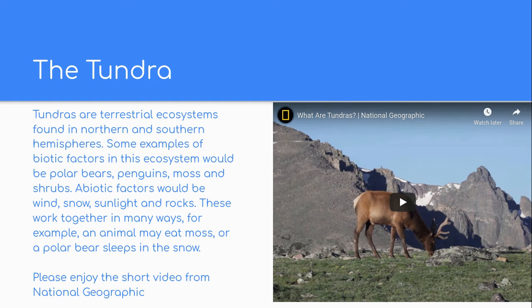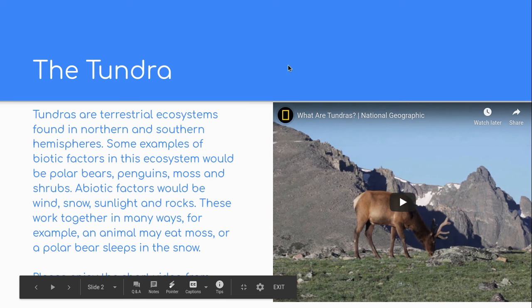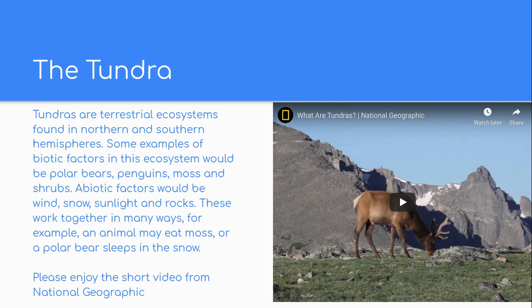The tundra. Tundras are terrestrial ecosystems found in northern and southern hemispheres. Some examples of biotic factors in this ecosystem would be polar bears, penguins, moss, and shrubs. Abiotic factors would be wind, snow, sunlight, and rocks. These work together in many ways. For example, an animal may eat moss, or a polar bear would sleep in the snow.